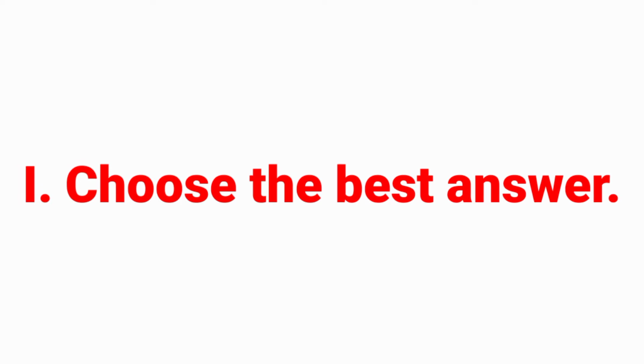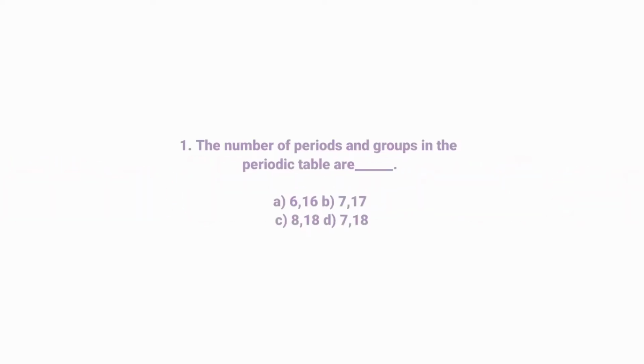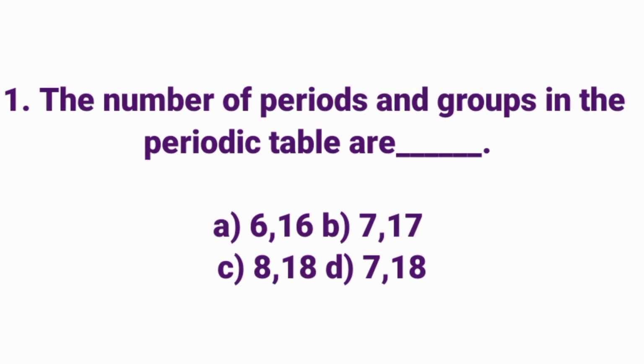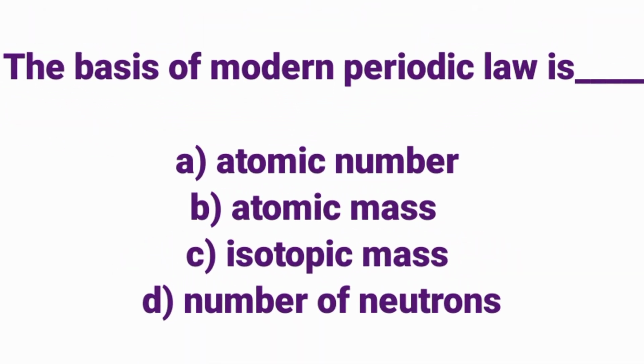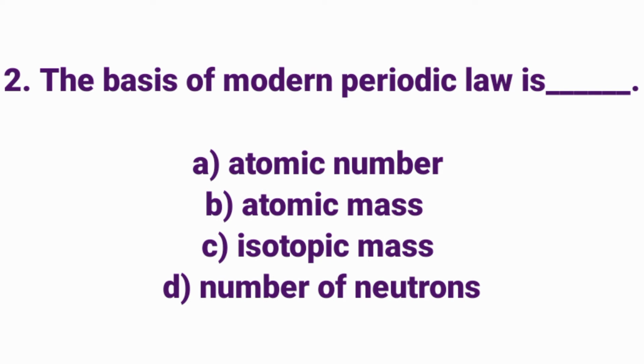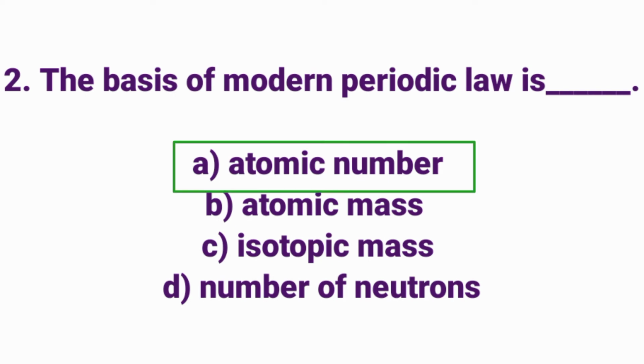Choose the best answer. The number of periods and groups in the periodic table are: Answer option D, 7, 18. The basis of modern periodic law is: Answer option A, atomic number.